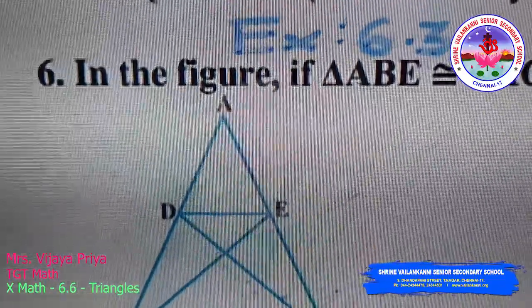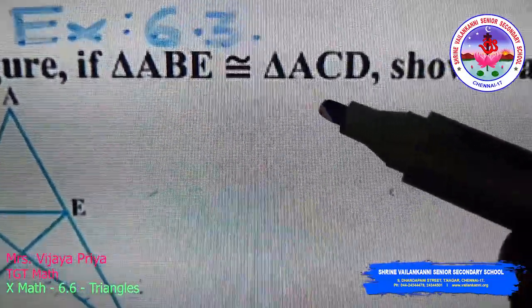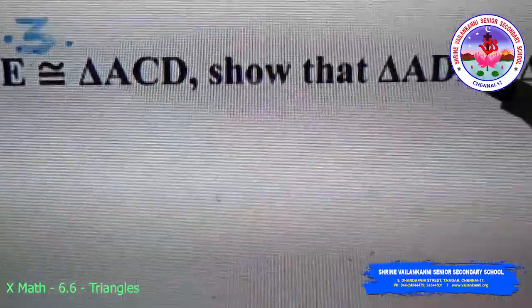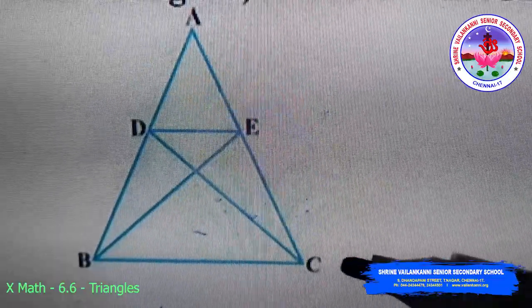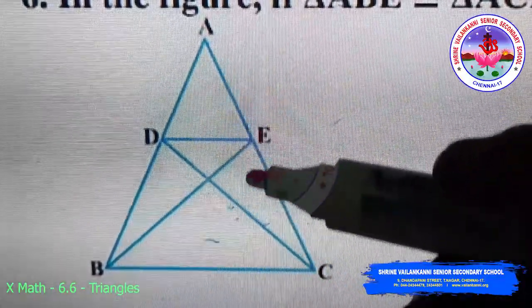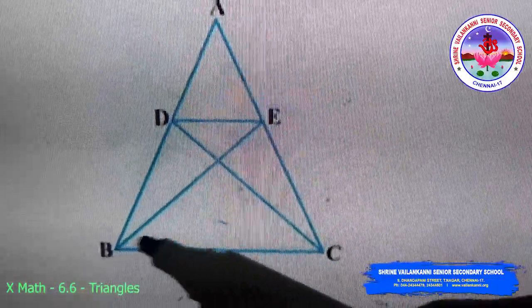Sixth problem. In the figure, if triangle ABE is congruent to triangle ACD, show that triangle ADE is similar to triangle ABC. He has given the figure triangle ABC where he has given that triangle ABE is congruent to triangle ACD. We want to show that triangle ADE is similar to triangle ABC.